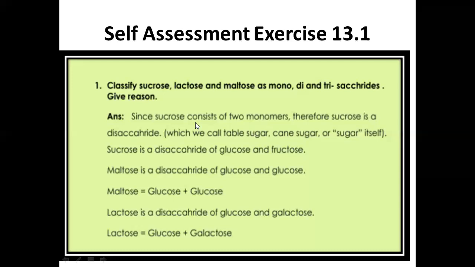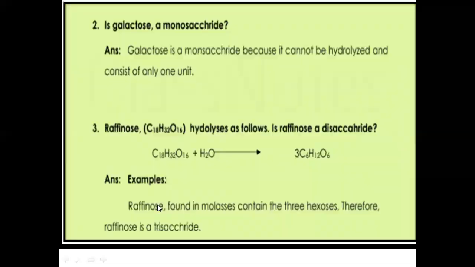Table sugar is called sucrose. Cane sugar or sugar itself. Sucrose is a disaccharide of glucose and fructose. Maltose is a disaccharide of glucose and glucose. And lactose is a disaccharide of glucose and galactose. So lactose is equal to glucose plus galactose. All these examples are of disaccharides.